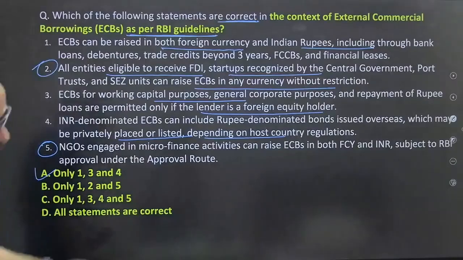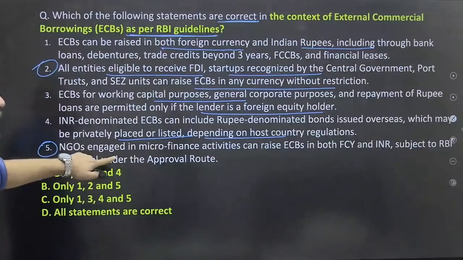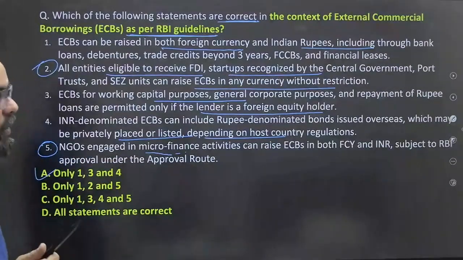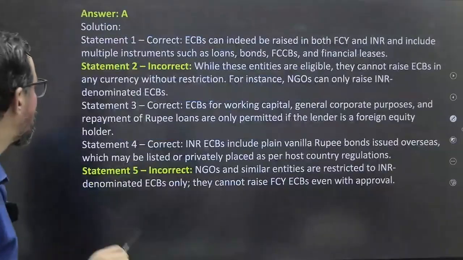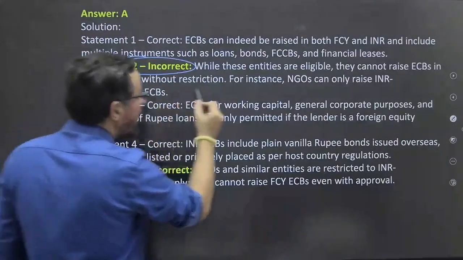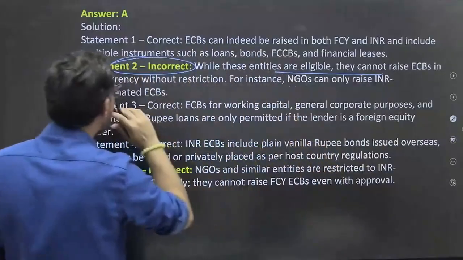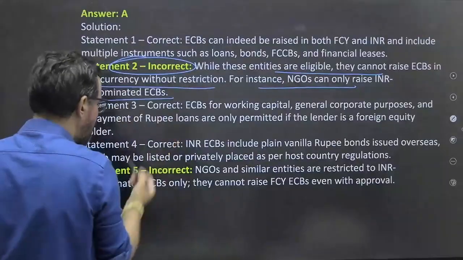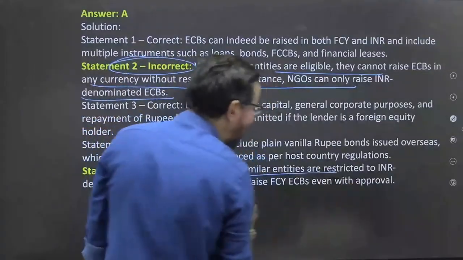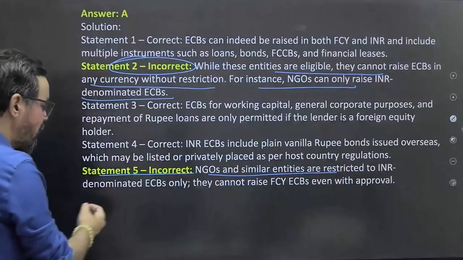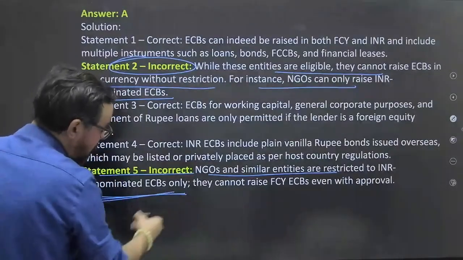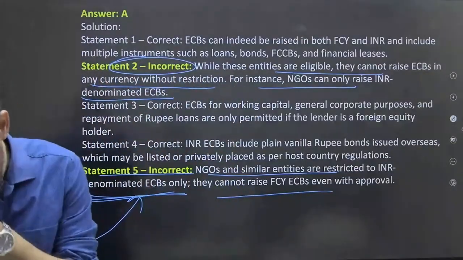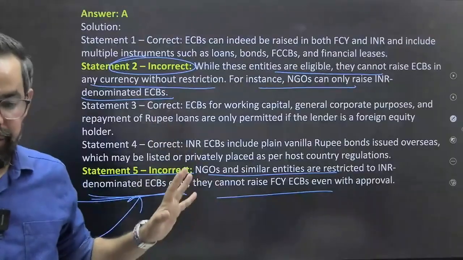Okay. Statement two, and even the fifth one also. This fifth statement is also wrong, because anyone who engages in this particular activity should be part of the INR, otherwise it is restricted. So two areas. Yes. Statement 2: while these entities are eligible, they cannot raise ECB in any currency without restrictions. NGOs can only raise INR denominated. Statement 5: NGOs and similar entities are restricted to INR denominated ECB only. They cannot raise a foreign currency ECB even with approval, right? So both statements have a similar set of explanations, right?